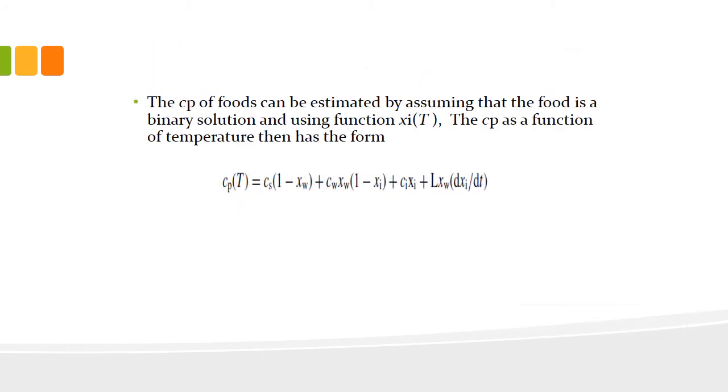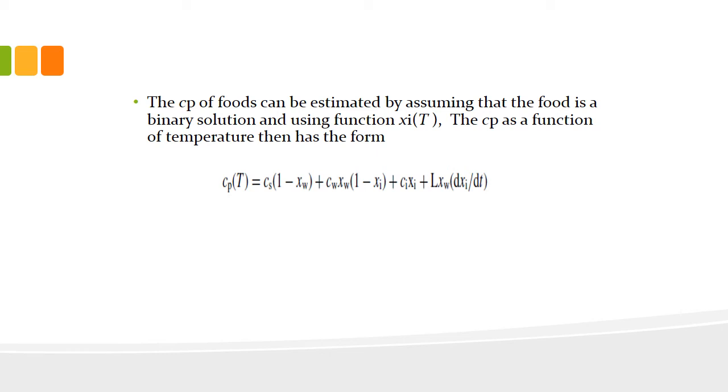So here the specific heat, which is a function of temperature of a food material, can be taken as the specific heat of solids other than ice, into 1 minus the mass fraction of water, plus the specific heat of water into the mass fraction of water.